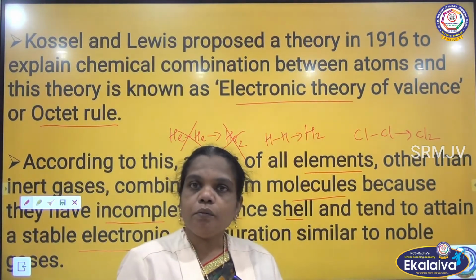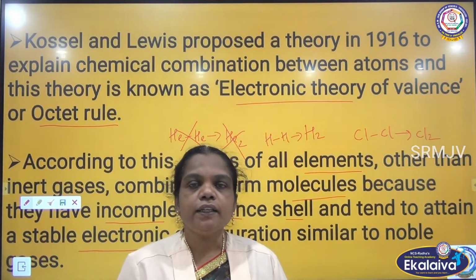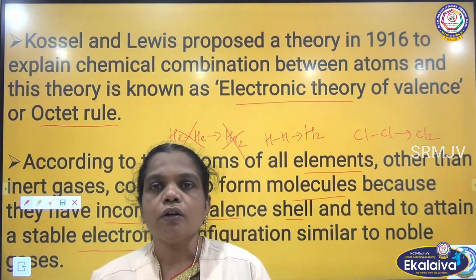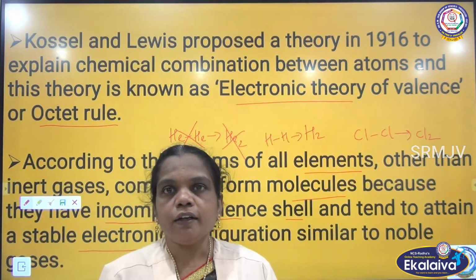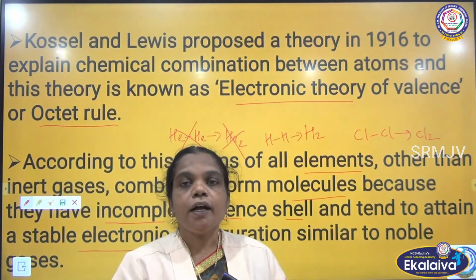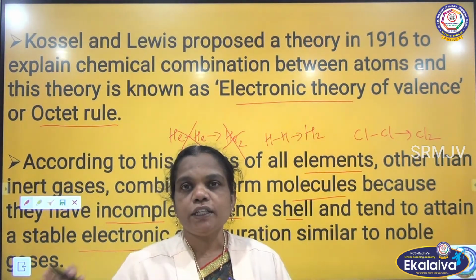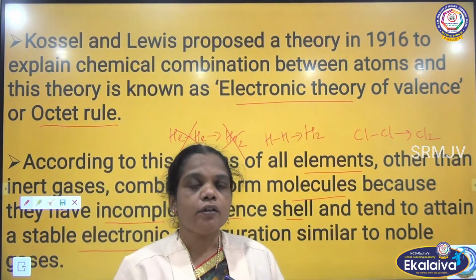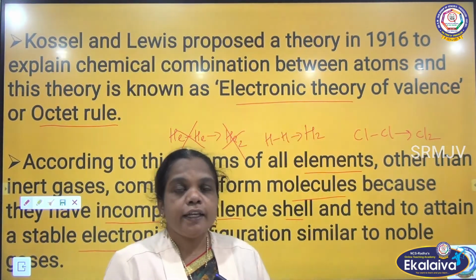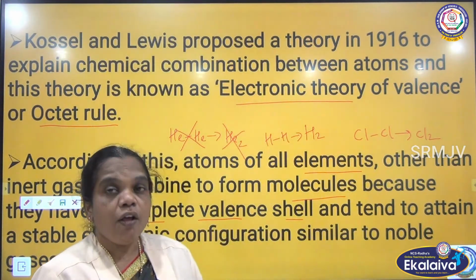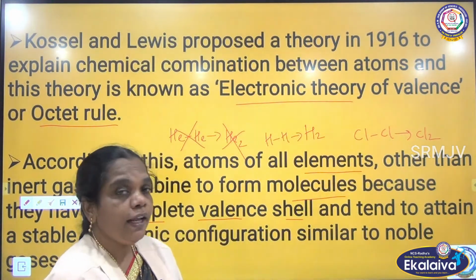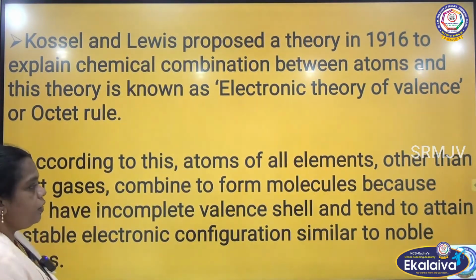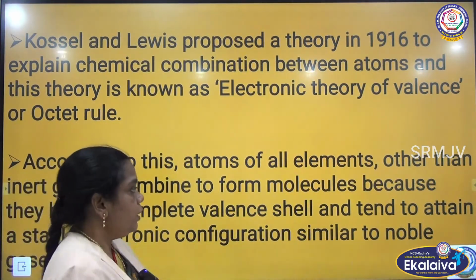The other atoms are all incomplete; they can have one electron, 2 electrons, 3 electrons, 4 electrons like that. The outermost shell is incomplete, they have not attained the 8-electron configuration, so they cannot exist as stable. While they combine, they can have 8 electrons in the outermost shell.